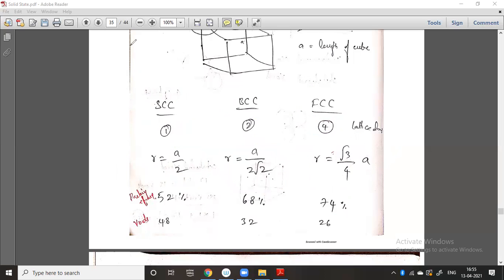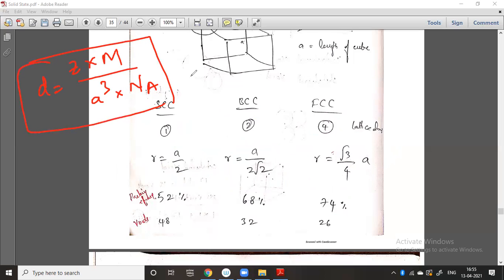So generally, what is the density formula? The density d is equal to Z into M by a cube into Na. This is the density formula. Just now I told you this. In the density problems, sometimes they will ask you to find the length, area, or radius, or whatever, maybe they can ask you the r value, that is the radius of the atom.